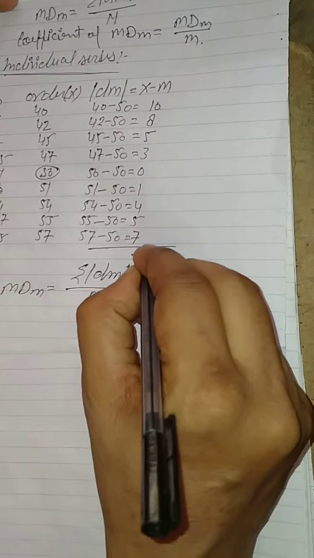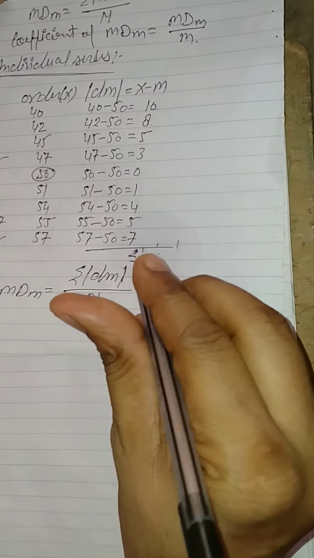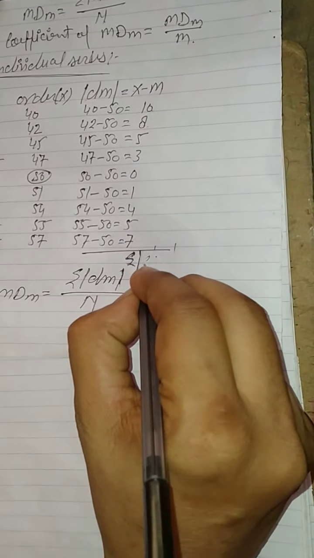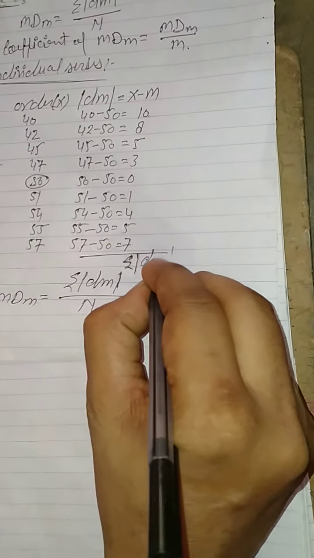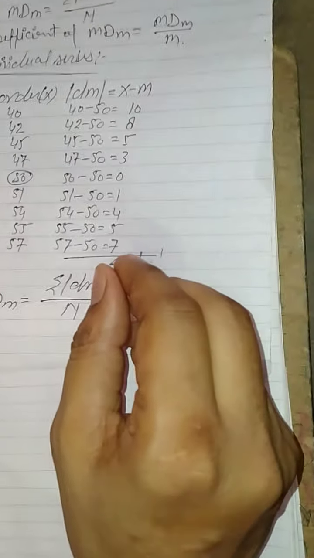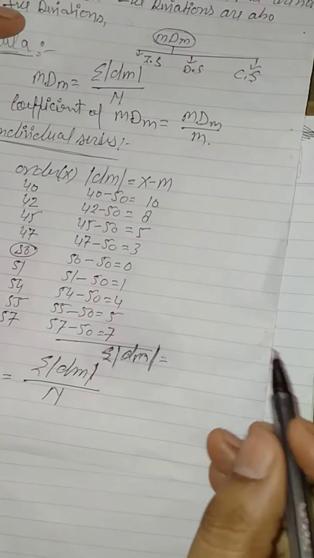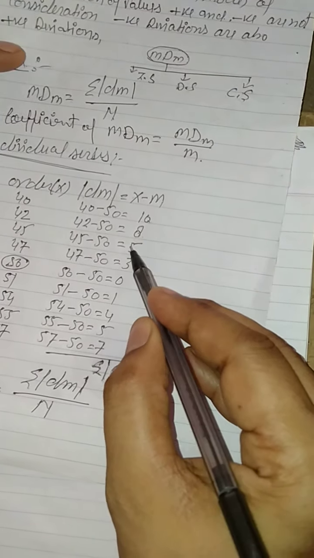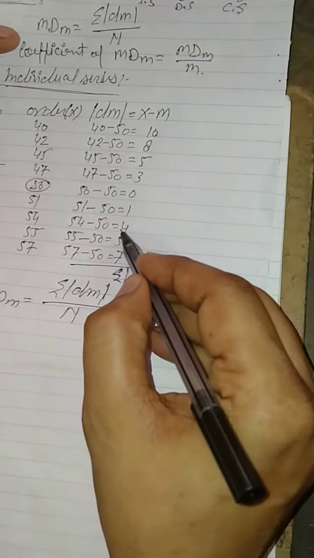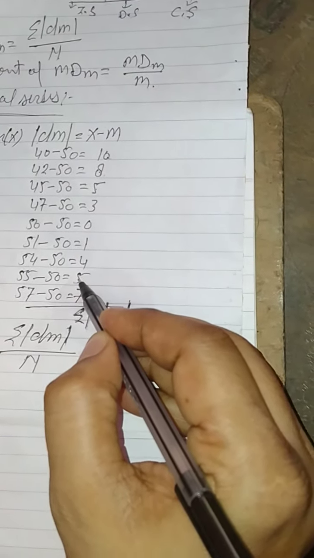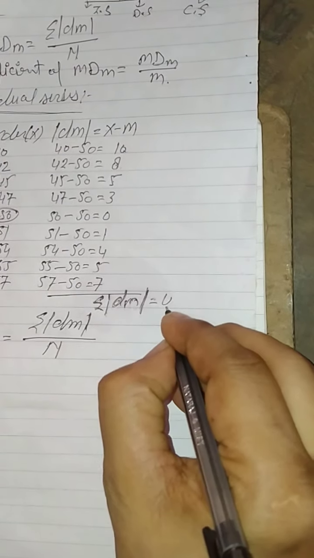Summation of |D_M| is equal to 10, 8 is 18, 18 and 5 is 23, 3 is 26, 27, 31, 5 is 36, and 7 is 43. So that is 43.